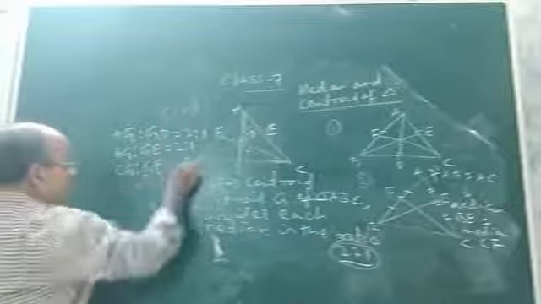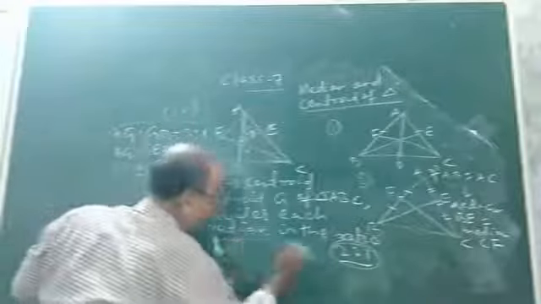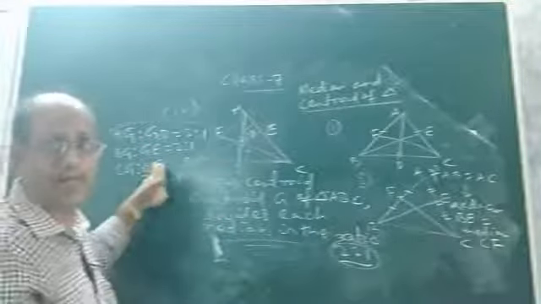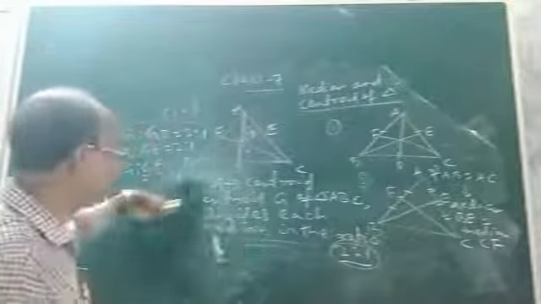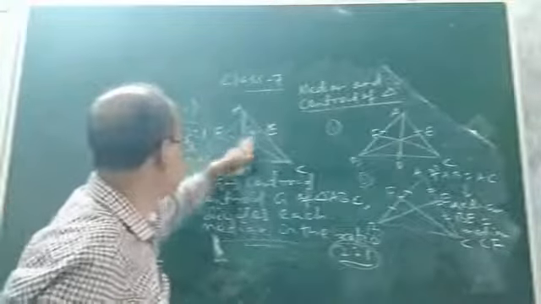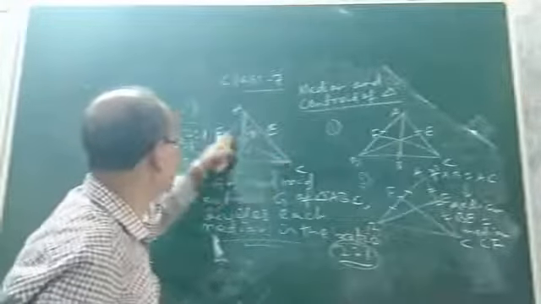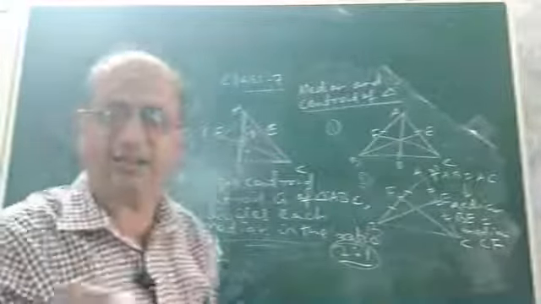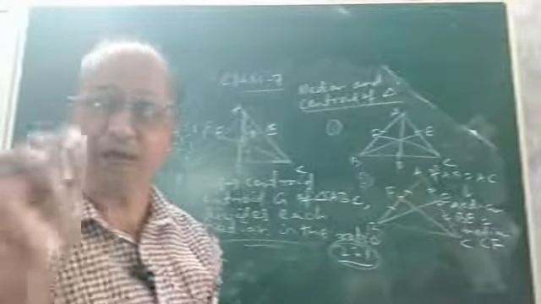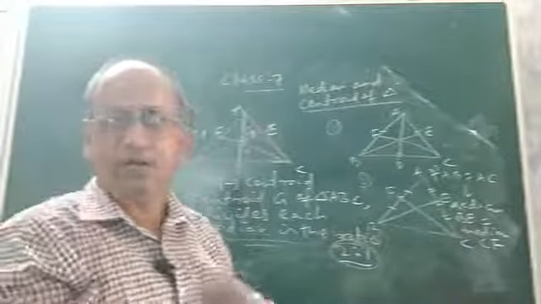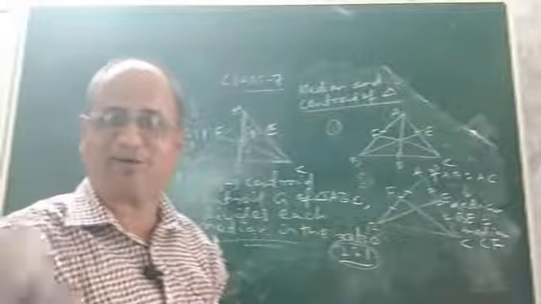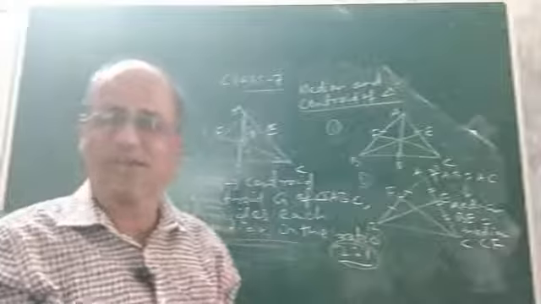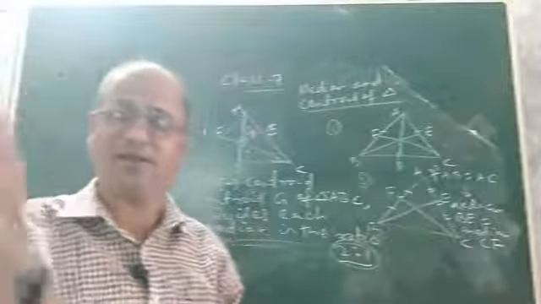What is the meaning of this property? I have shown it mathematically here. Centroid divides each median in the ratio 2:1. AG is to GD 2:1, BG is to GE 2:1, CG is to GF 2:1. Then only we say that the centroid divides each median of a triangle in the ratio 2:1. Its proof, children, I cannot explain you now. Even if I explain, you will not be able to understand. It is not there in your course. It will be taught in detail, geometrical proof, in class 9.